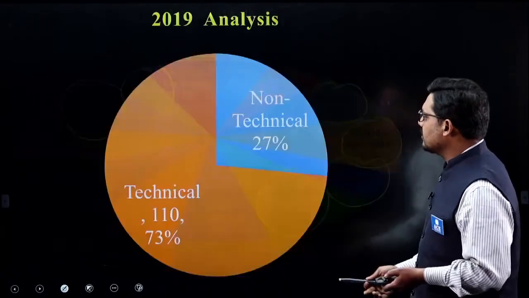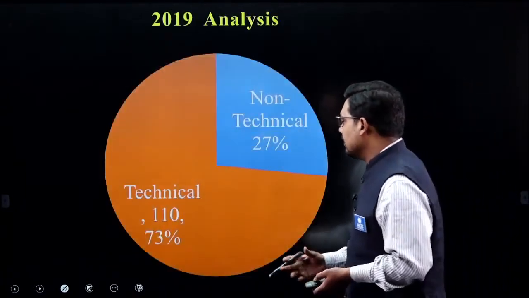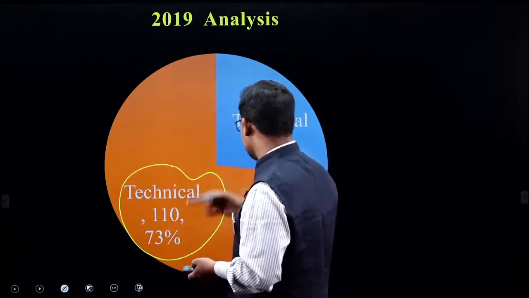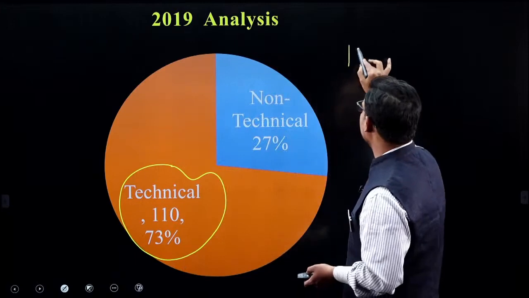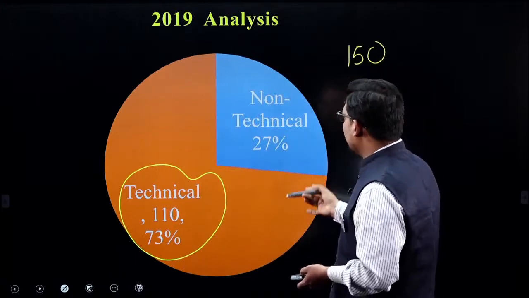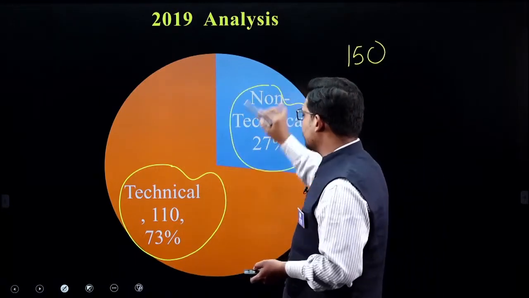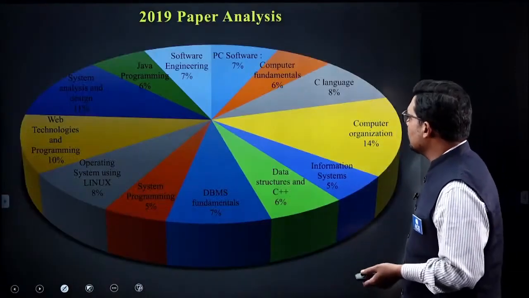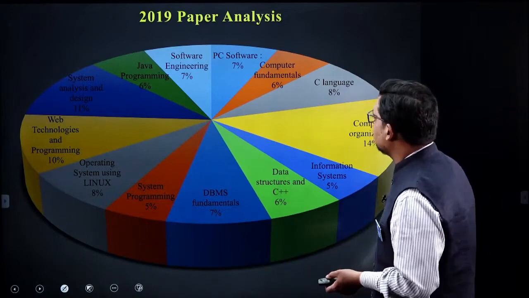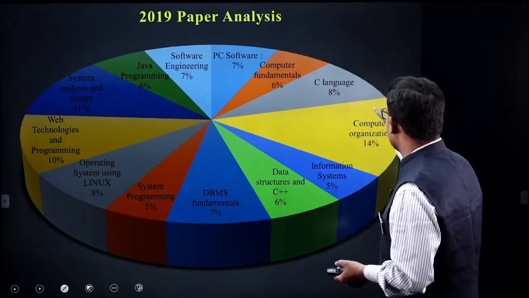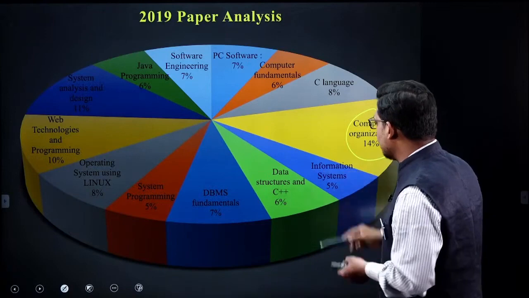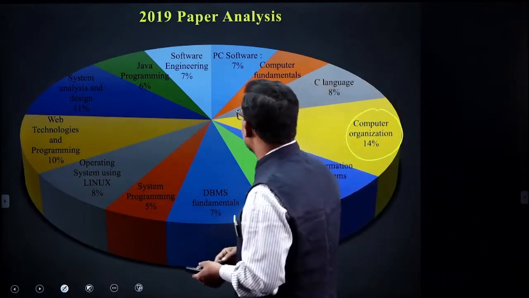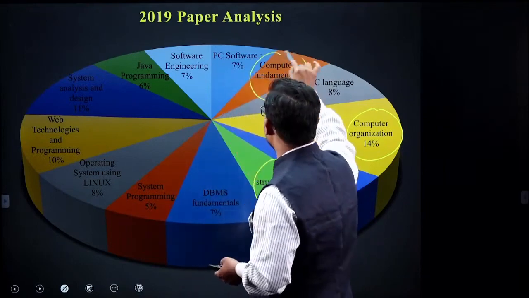Let's complete one more analysis, the latest paper. So now here technical content was around 110 out of 150 questions, and non-technical was around 27%. Let's go through this analysis one more time, and you will find that the organization is having 14%, this is a single paper, data structure and C++ 6%, computer fundamental 6% of the questions from there.